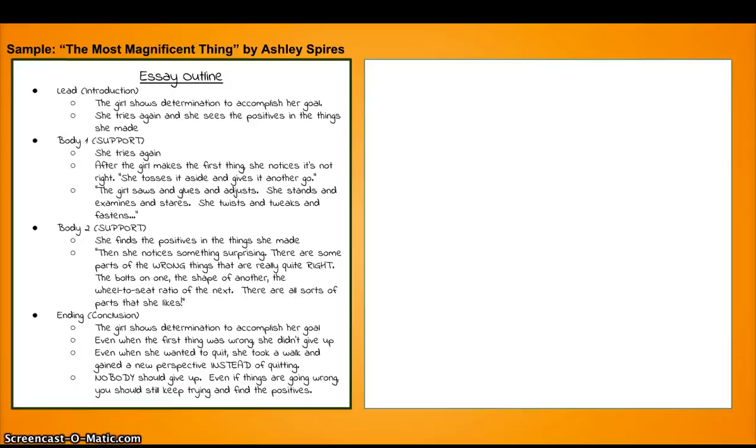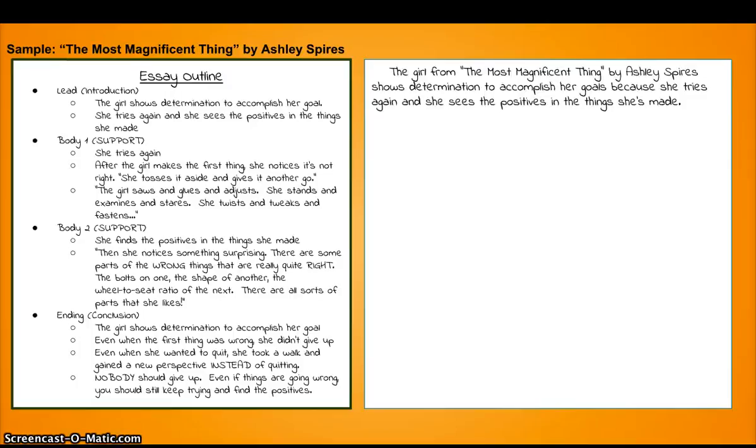This is how our intro paragraph could look based on the information for my essay. The Girl from The Most Magnificent Thing by Ashley Spires shows determination to accomplish her goals because she tries again and she sees the positives in the things she's made.